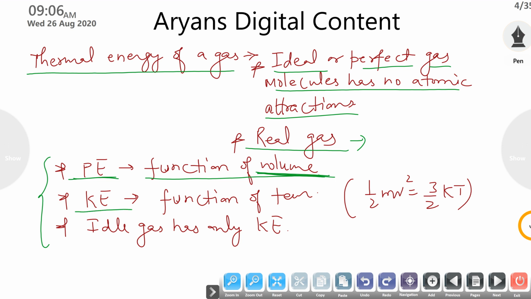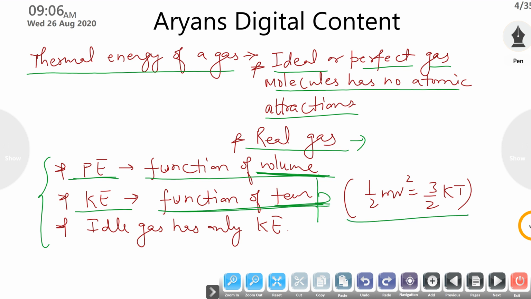Then kinetic energy. Kinetic energy, you know very well, means motion, and motion can be produced by changing the temperature of the gas. So kinetic energy is a function of your temperature.